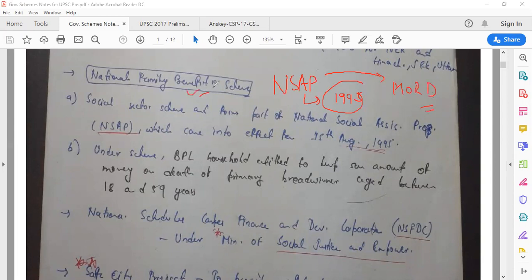So let's first of all talk about National Family Benefit Scheme. So it is a social sector scheme, or what it aims. So it is forming part of National Social Assistance Program.